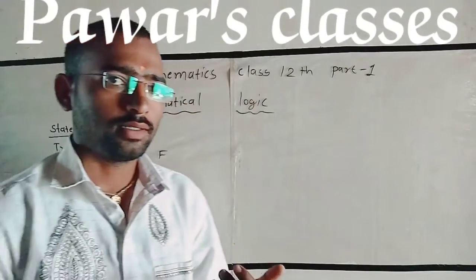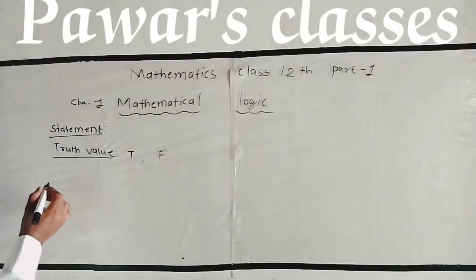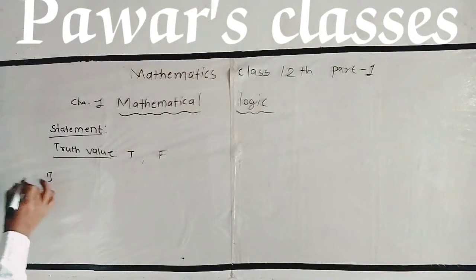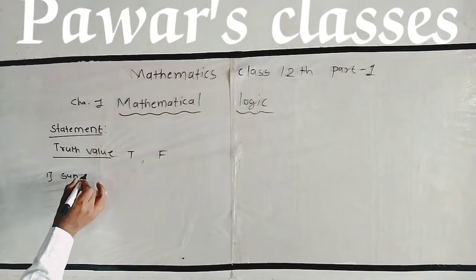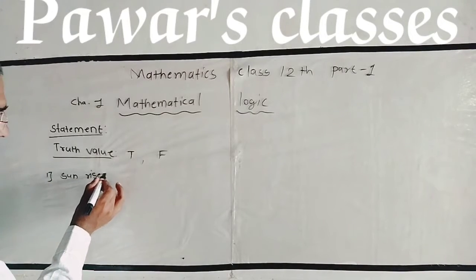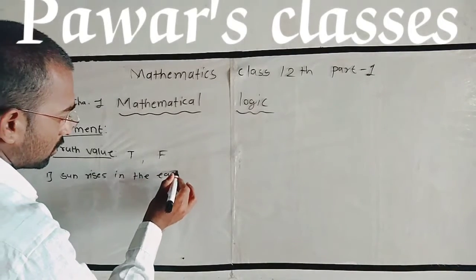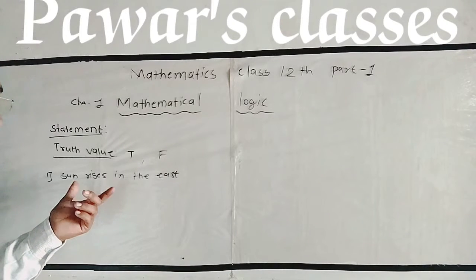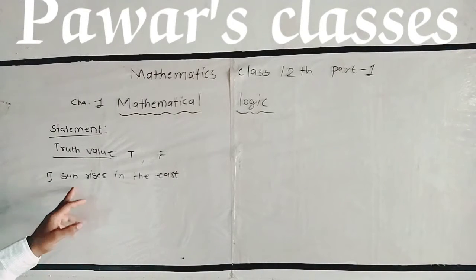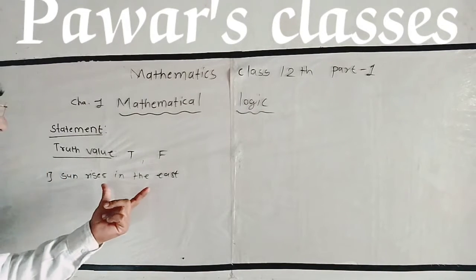Let us see the examples of statements. Example number 1: Sun rises in the east. This is a declarative type of sentence, which means an assertive sentence, and we know the sun rises in the east.